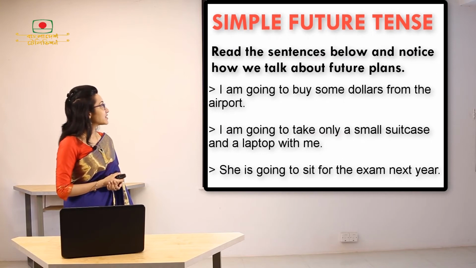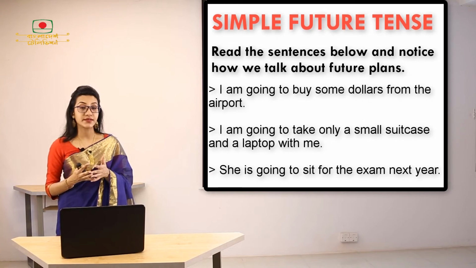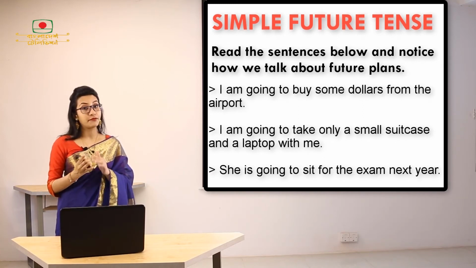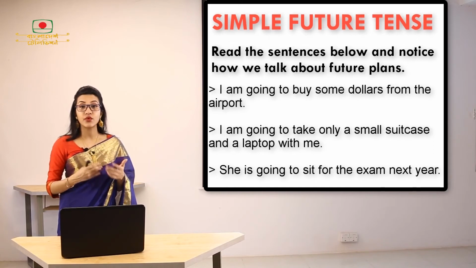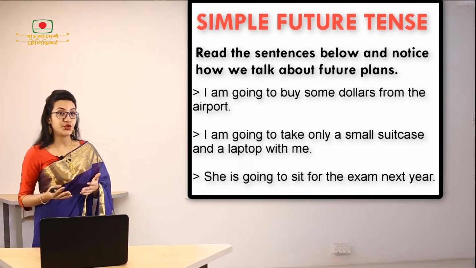Now read the sentences below and notice how we talk about future plans. Here you can see a different structure of using simple future tense, but here this is going to talk about something that will be planned in the future. I am going to buy some dollars from the airport. I am going to take only a small suitcase and a laptop with me. She is going to sit for the exam next year.